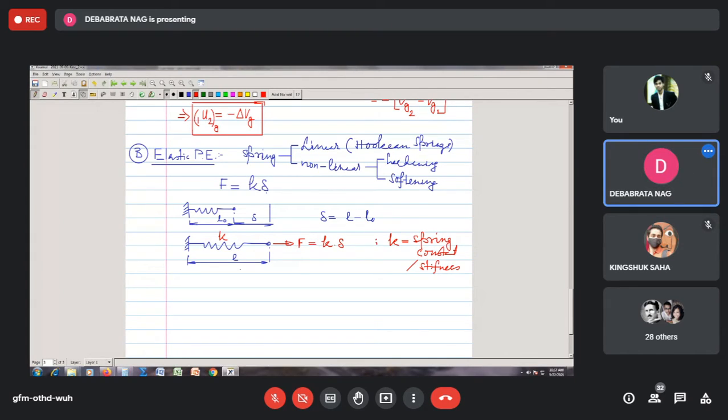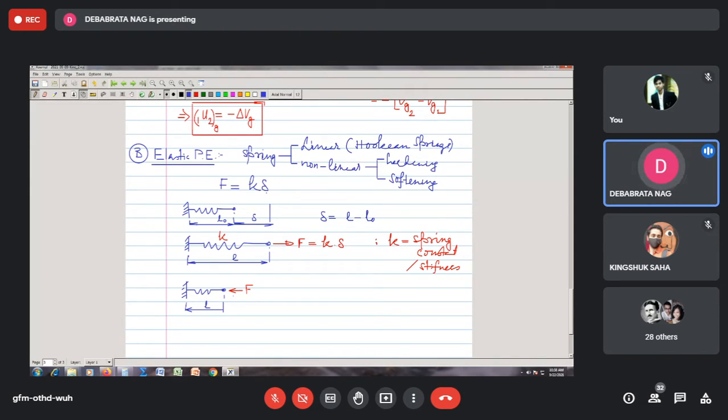Now depending upon the nature of force, you can have your spring this way, which will be the case when your force is acting this way, and therefore now the length of the spring will become this much. So this is your length L, correct? And how much will be your compression now?